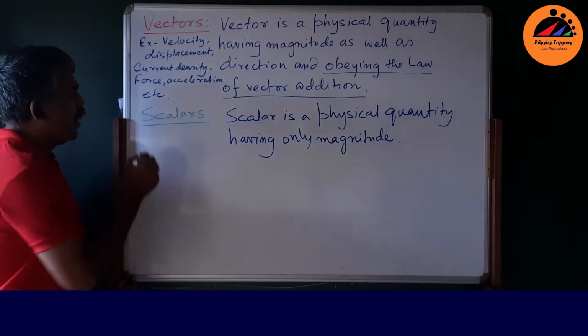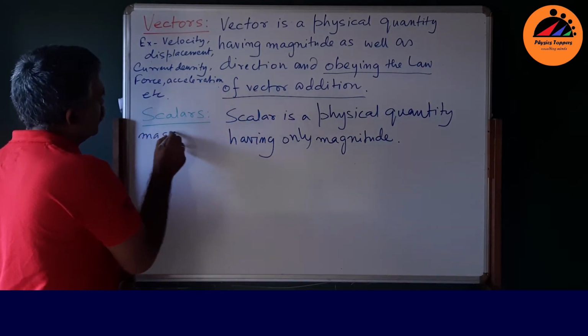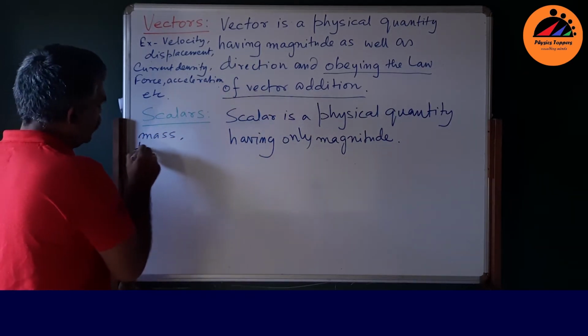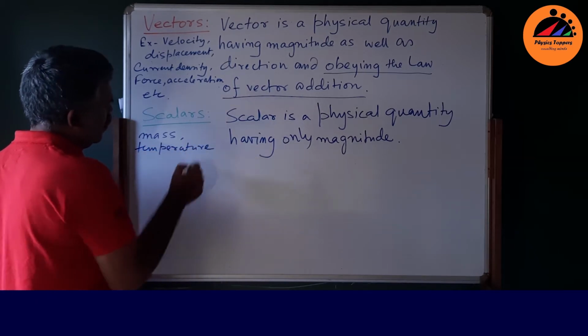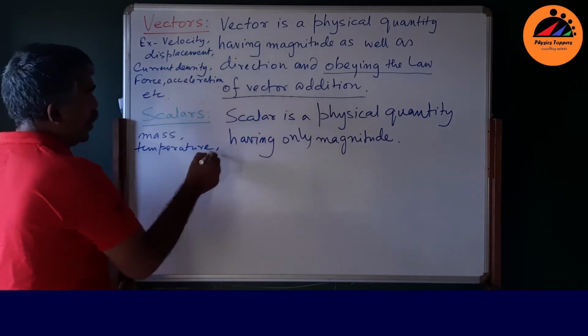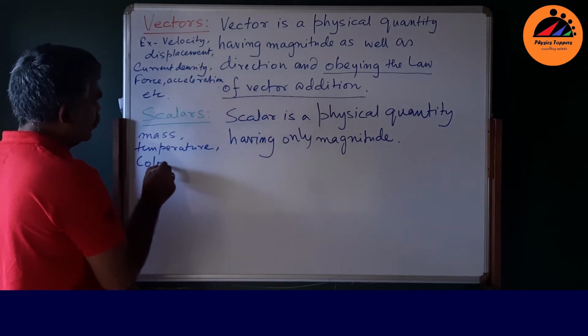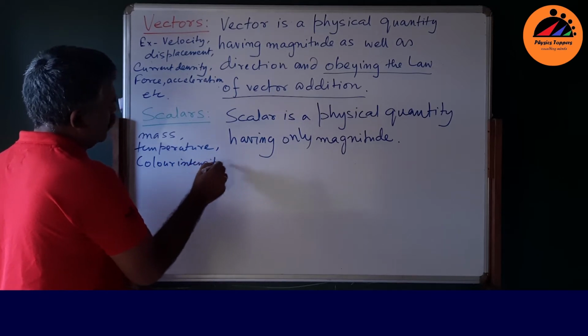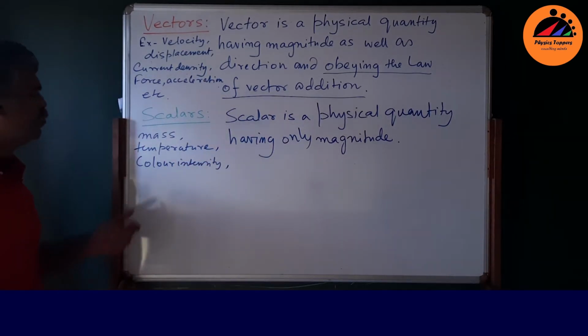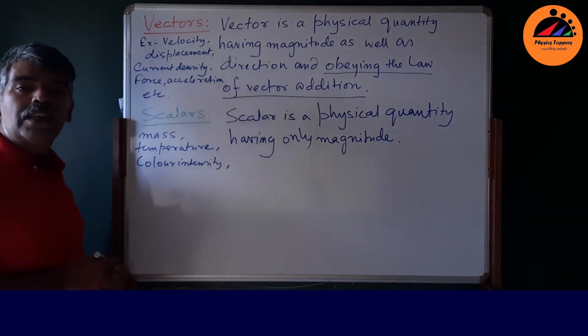Scalars: well, mass, temperature, color intensity. These are scalars.